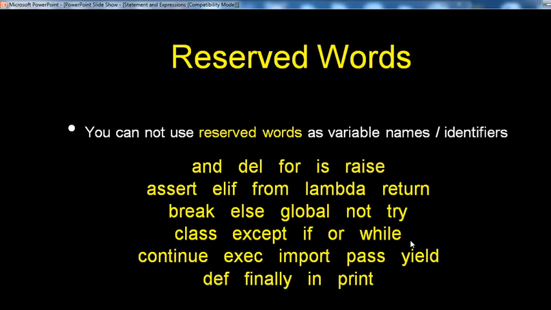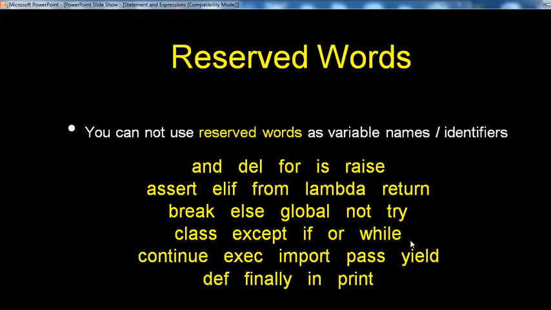Reserved words. In Python some reserved words are available. You cannot use a reserved word as a variable name or identifier. If you use a reserved word, your interpreter cannot support it. Just like in C programming, some reserved words are used, such as case, you define case 1, case 2, switch. These are the reserved words in C programming.